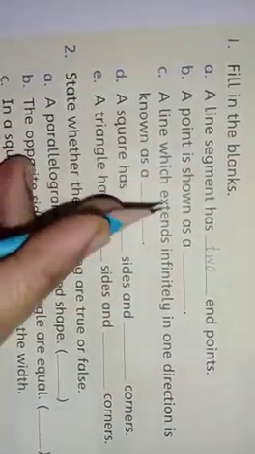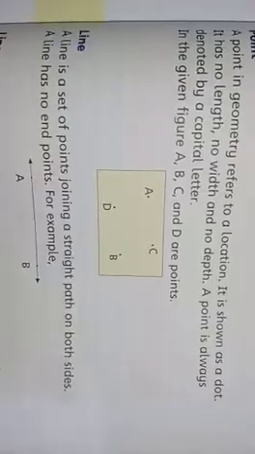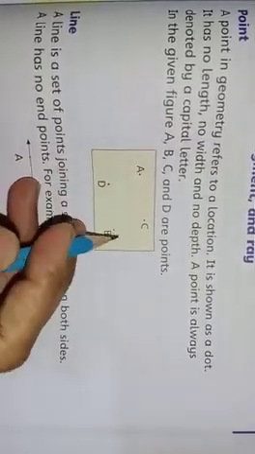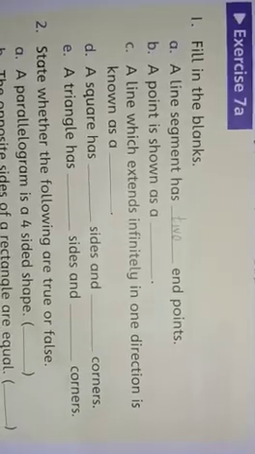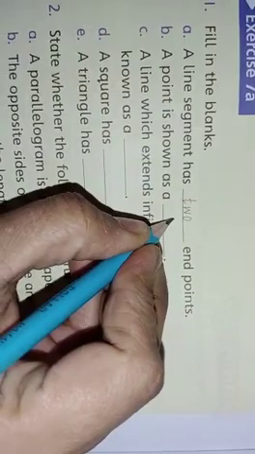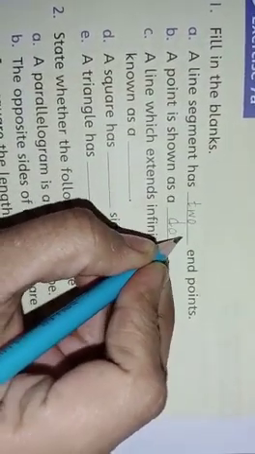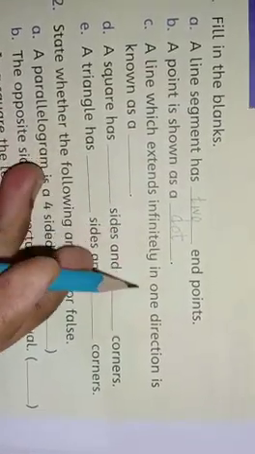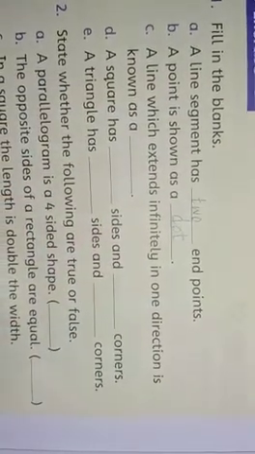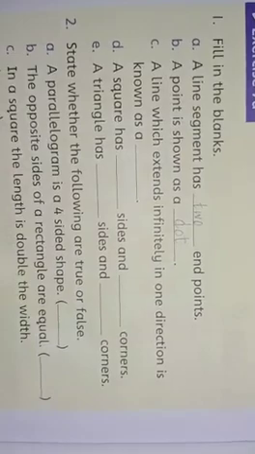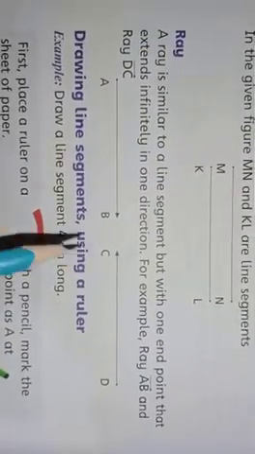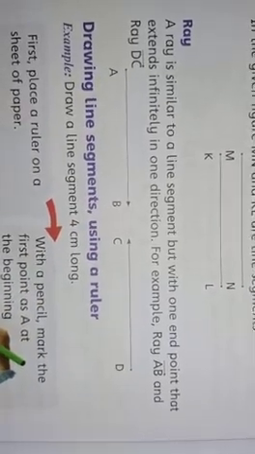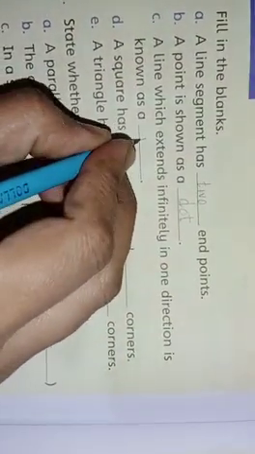A point is shown as a dot. Look at this, a point is shown as a dot. So we write here dot. Next, C: a line which extends infinitely in one direction is known as a ray. So it is ray.